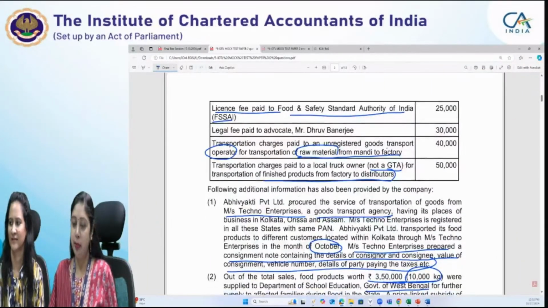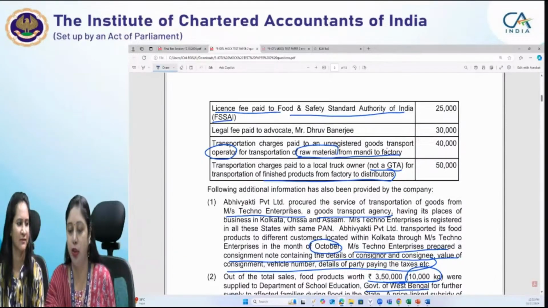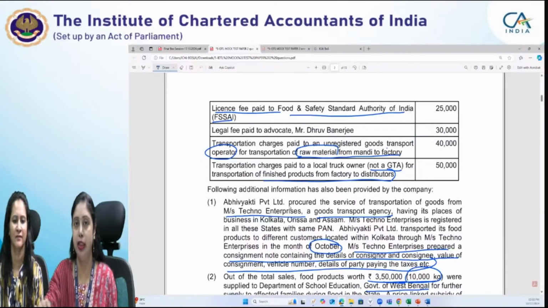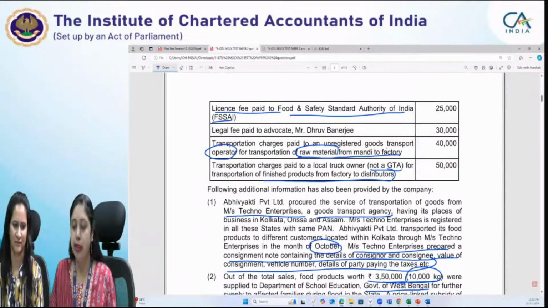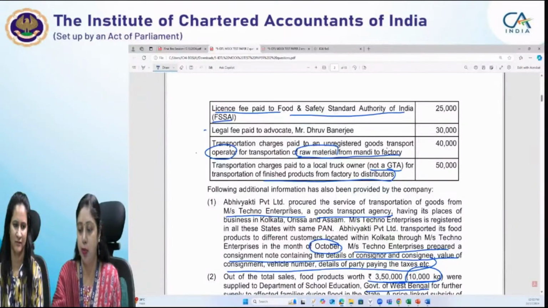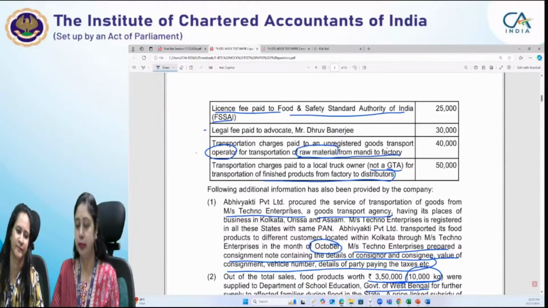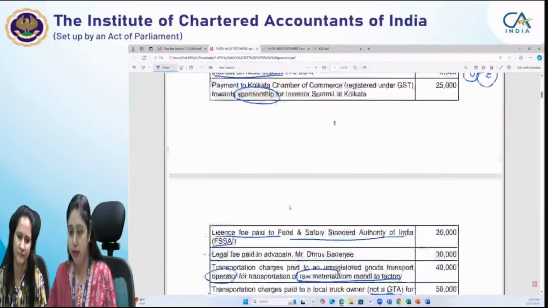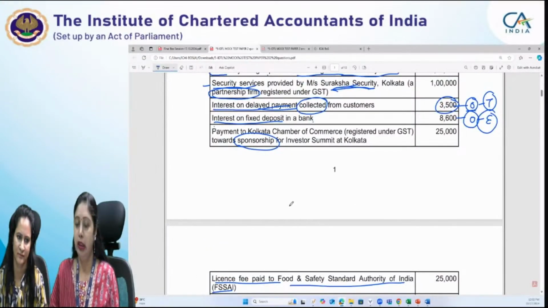Now, license fee paid to the Food Safety and Standards Authority of India. It is an inward supply. So we'll see whether exempt or taxable, whatever it is, but it is an inward supply, so of no use to us. Legal fee paid to advocate, again an inward supply. Transportation charges paid to unregistered goods transport operator, again an inward supply because we have paid the charges. In fact, I think sponsorship service, I forgot.